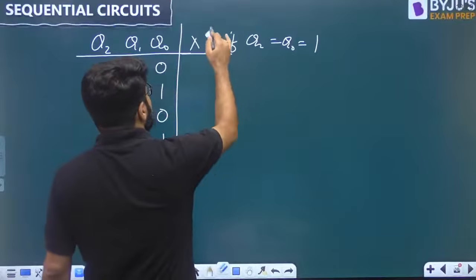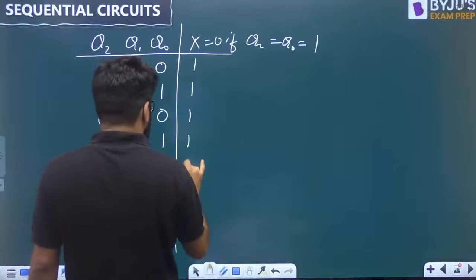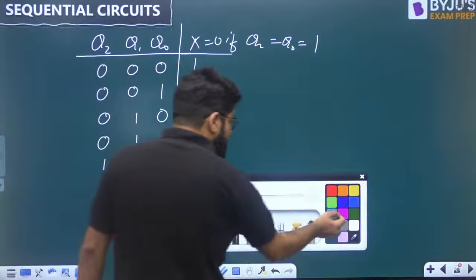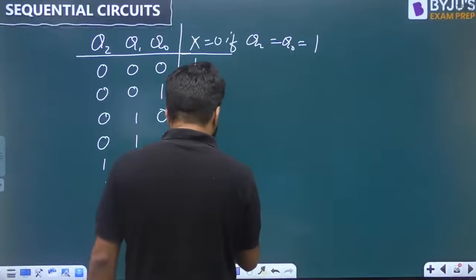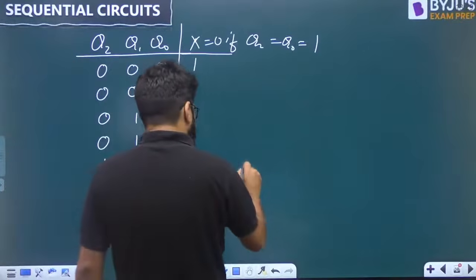Sorry, we saw X as 0 here. X is equal to 0 only here; rest all X is equal to 1, and it is an active low pin. Now, as soon as X becomes 0, all flip-flops will reset.